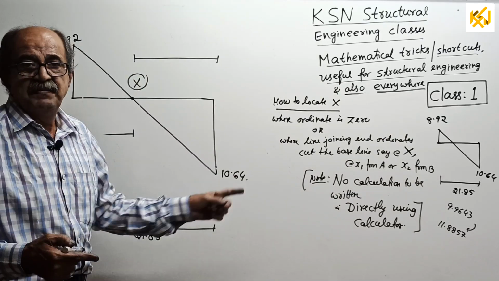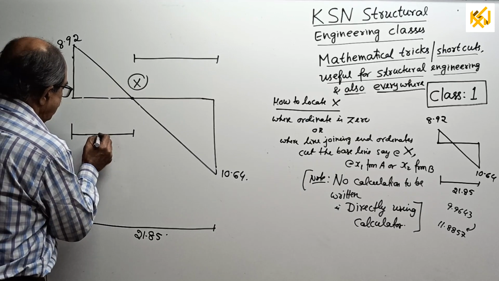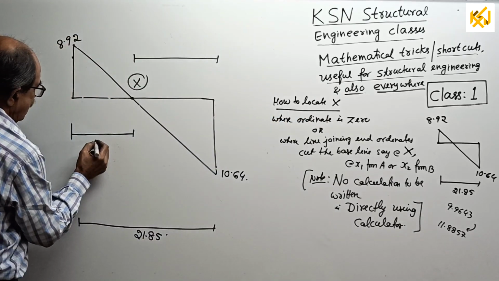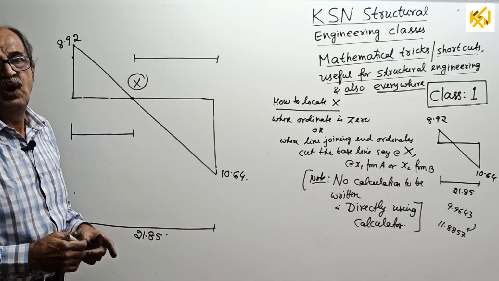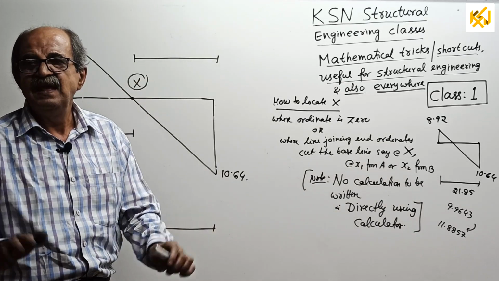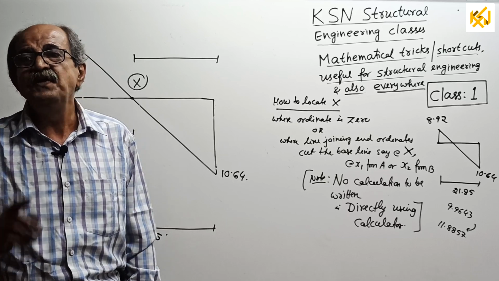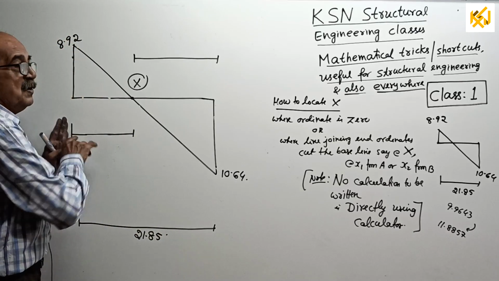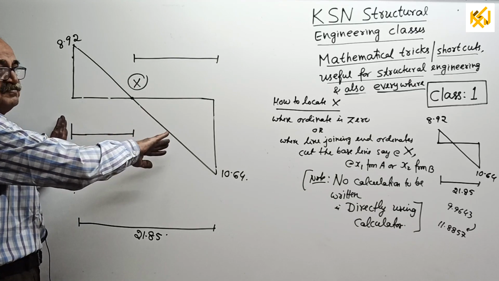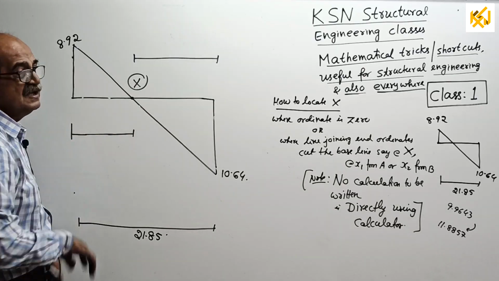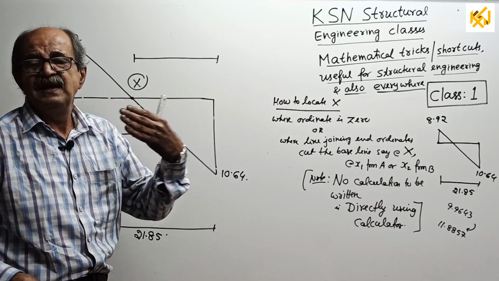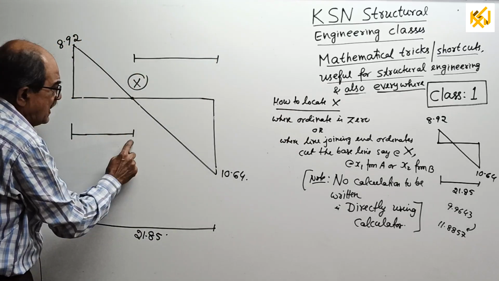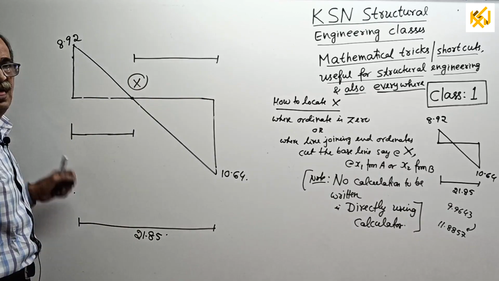Now start our example. I already noted down here. See, this was already given earlier. Actually x1, x2 are not required. Direct entry. In an objective question, who is asking you x1, x2? Get the distance. Sometimes they will ask where the counterflexure point is from this side, so get this distance. Sometimes they will ask from that side. Get that distance. If they want it from that side, don't find from this side and subtract. Do it from that side only.